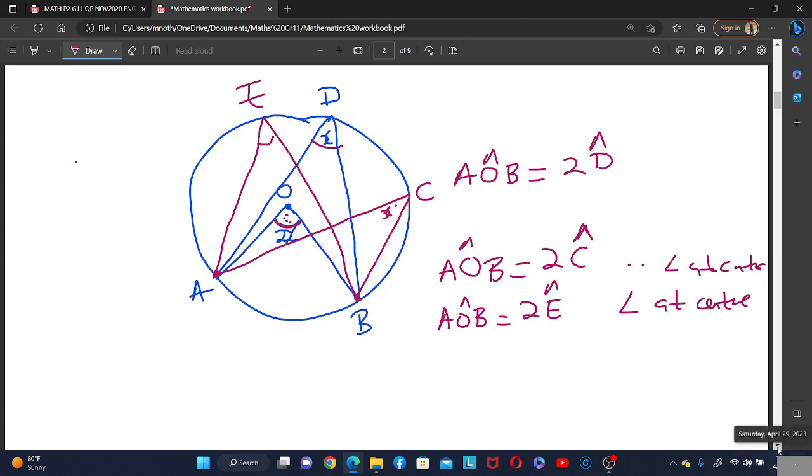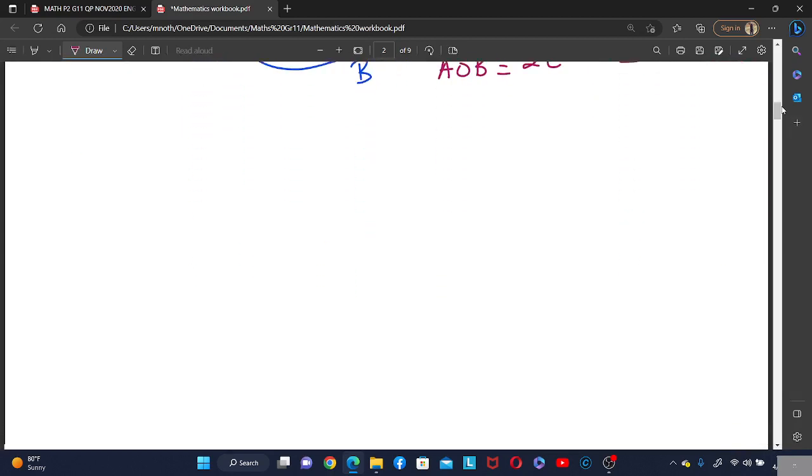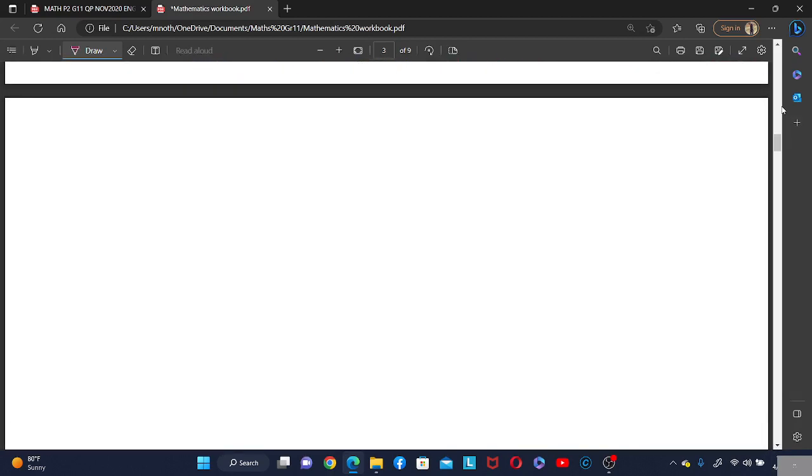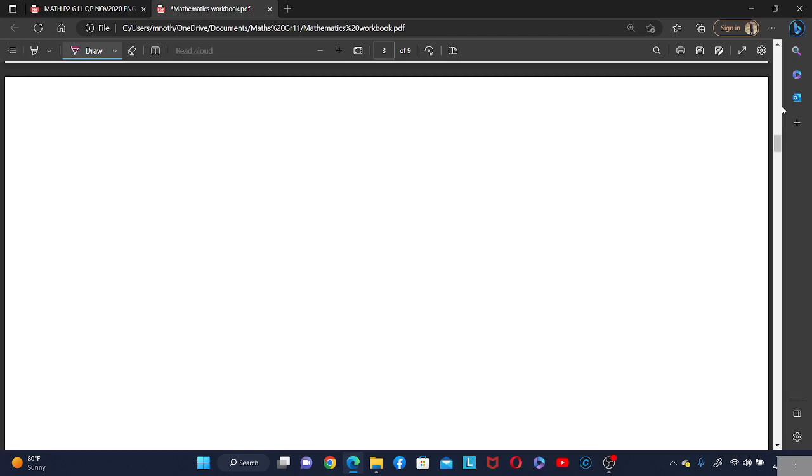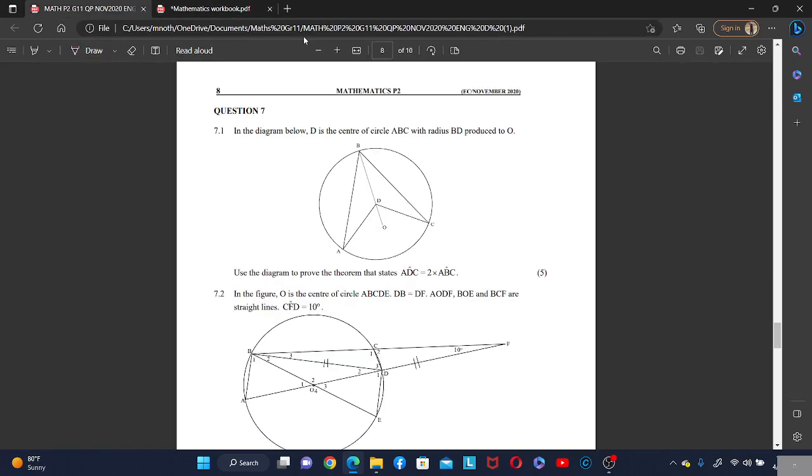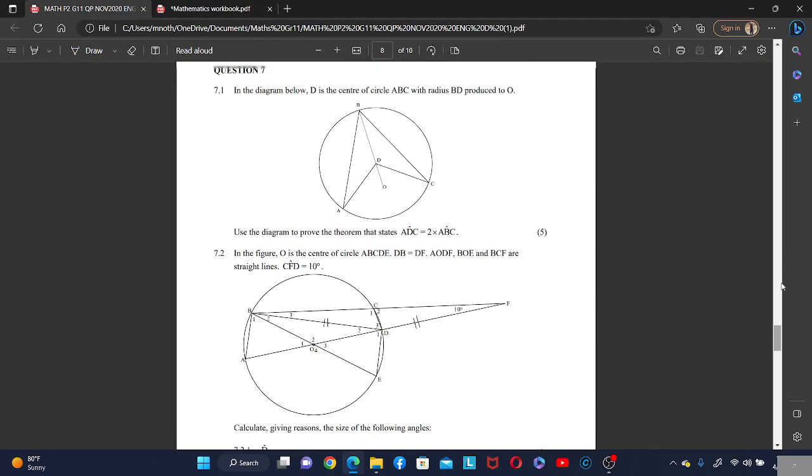Okay, but then let me show you the proof, because sometimes you might be required to do a proof that the angle in the center is 2 times the angle in the circumference. So let's do a proof. Let's look at this one.